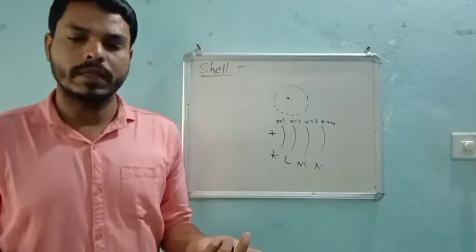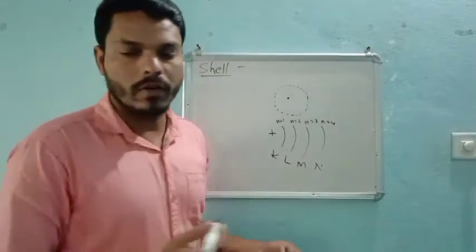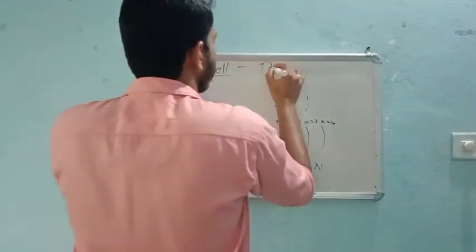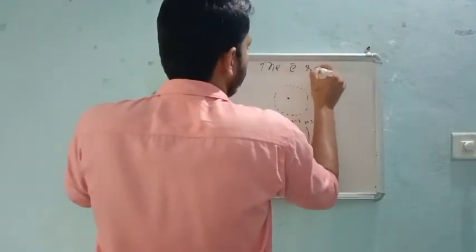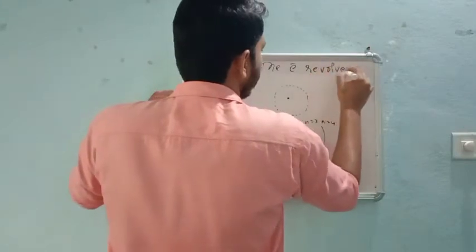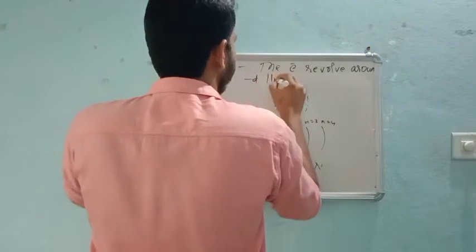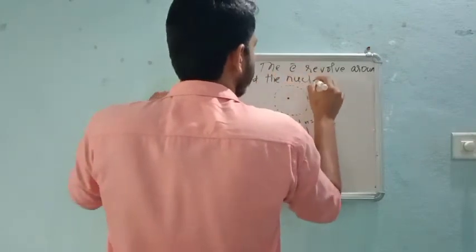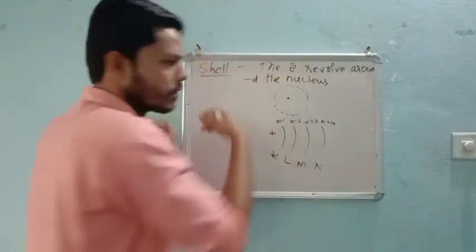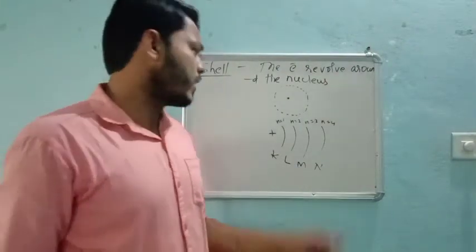So the electron revolving around the nucleus is nothing but a cell. Very simple.